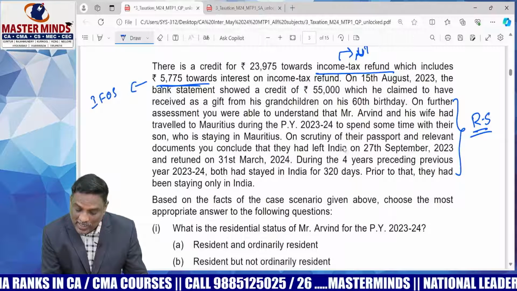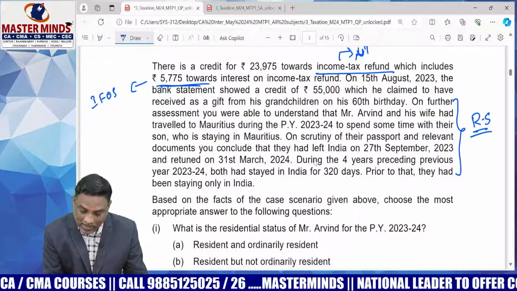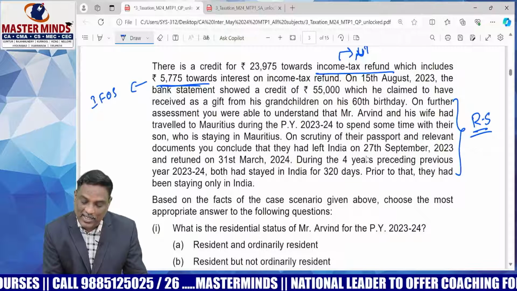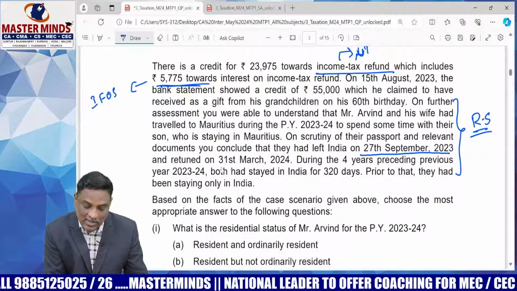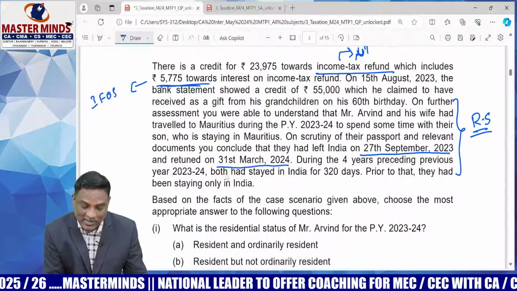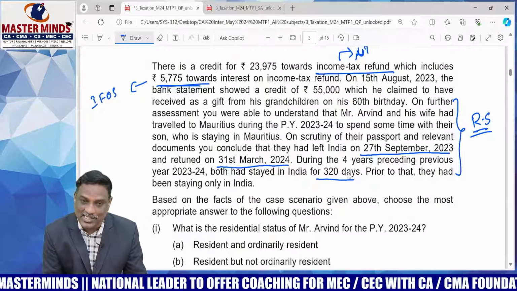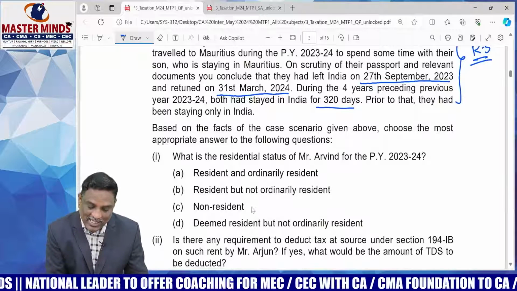On scrutiny of their passport and relevant documents, you conclude that they had left India on 27 September 2023 and returned to India on 31st March 2024. During the 4 years preceding the previous year, both had stayed in India 320 days. That is, B2 is not satisfied. Here B1 and B2 are both not satisfied. Therefore, they shall be treated as non-resident.